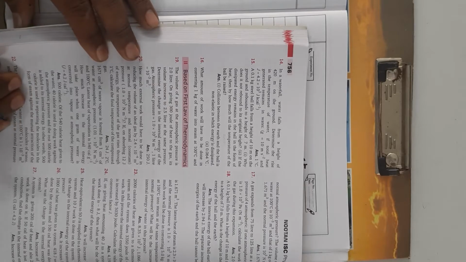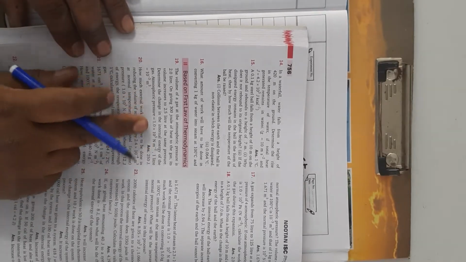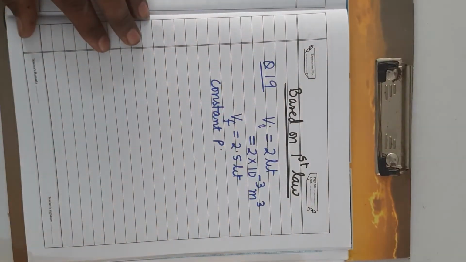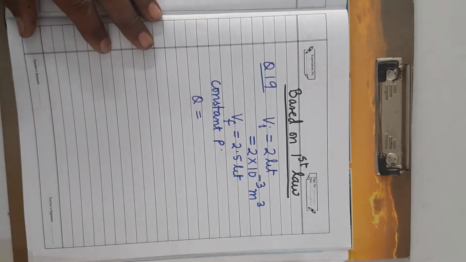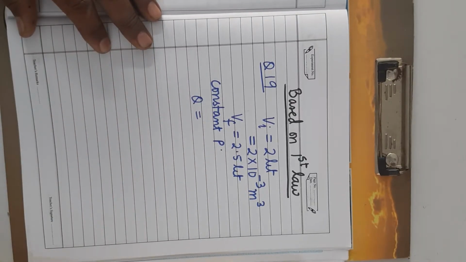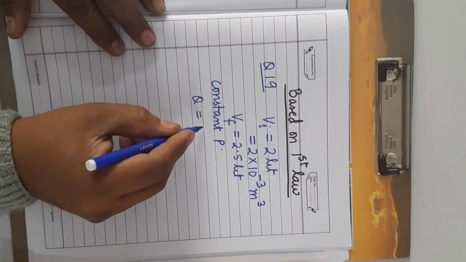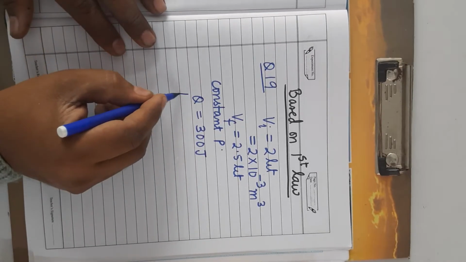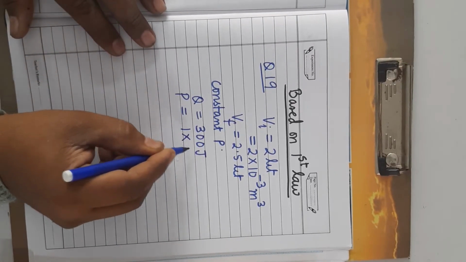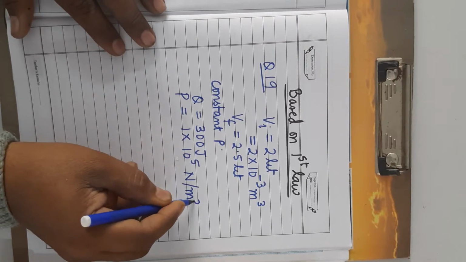You have to determine the change in internal energy. Atmospheric pressure is given. So you can see here, Q equals how much? 300 joule, and it is supplied to the gas. Atmospheric pressure is given 1 into 10 to the power 5 Newton per meter square.